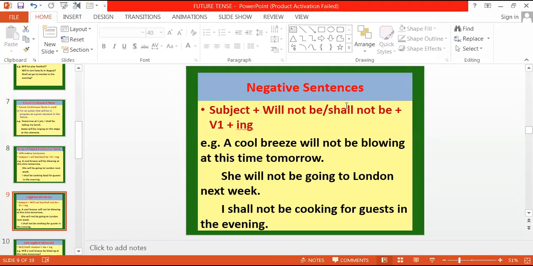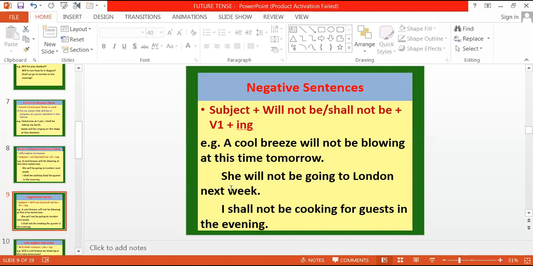Now in our sentence, we have the helping verbs will be, shall be. So where we place not to make it negative is important. It will be subject plus will not be. Not will be placed between will and be, or shall not be plus the first form of verb with -ing. A cool breeze will not be blowing at this time tomorrow, right?